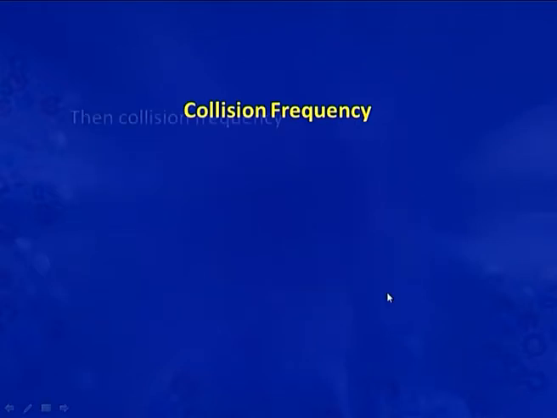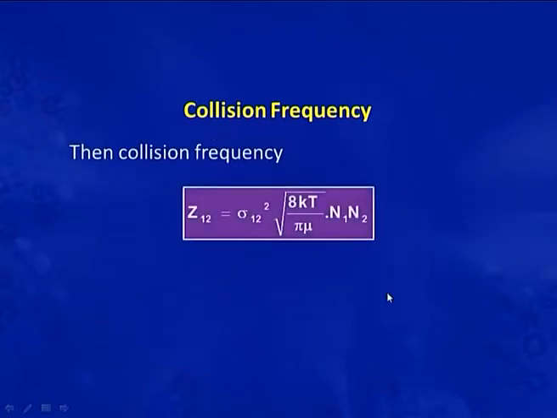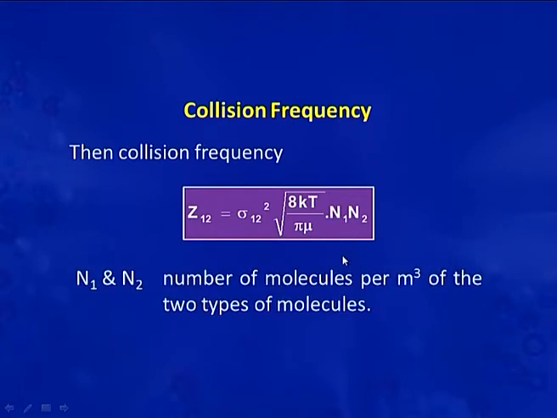The collision frequency will be written as Z12 is equal to sigma 12 square into root 8 kT by pi mu into N1 into N2. N1 and N2 are the number of molecules per meter cube of the two types of molecules.